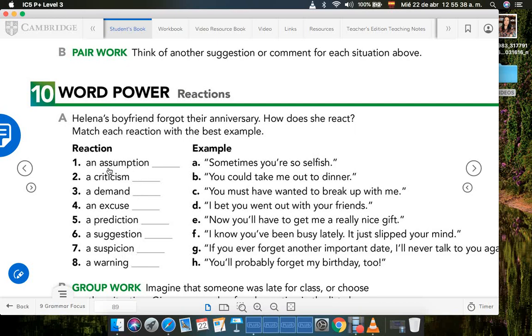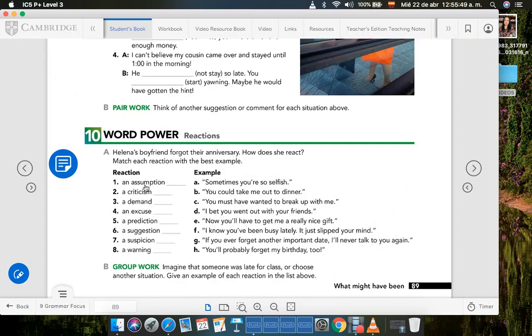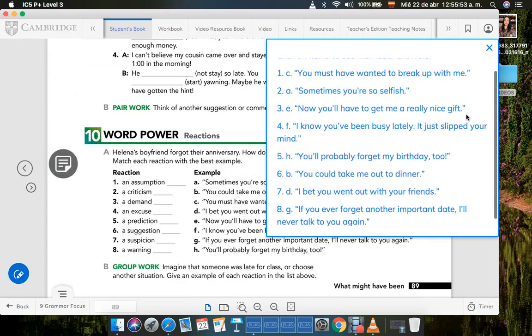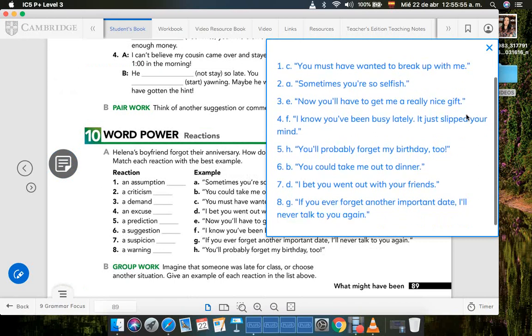Okay, so you need to know, first of all, what do these words mean? These are ways people react to these examples. Okay, so you're going to match them, and we're going to check that you matched them correctly. So you can pause the video and check that your answers are written correctly. These are the matched answers, okay? So pause the video and check that you did the examples correctly.